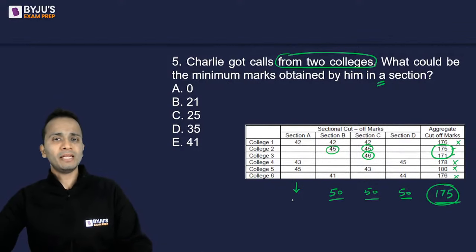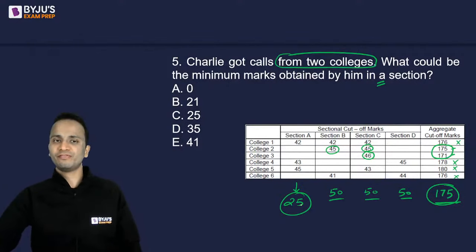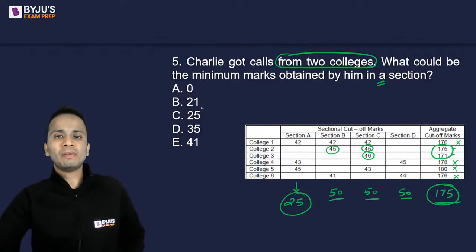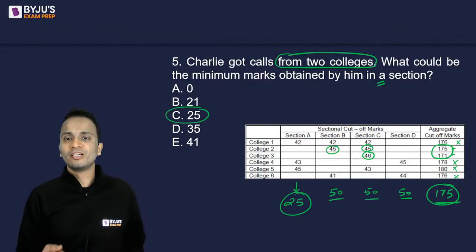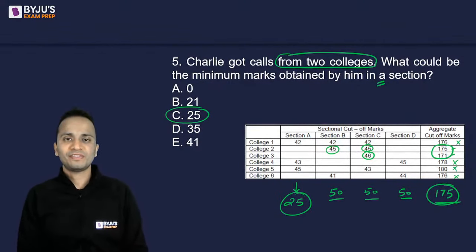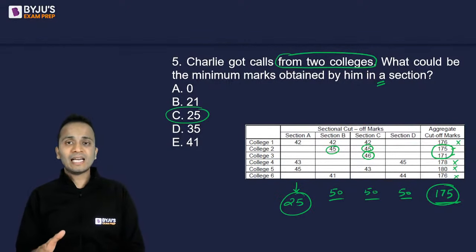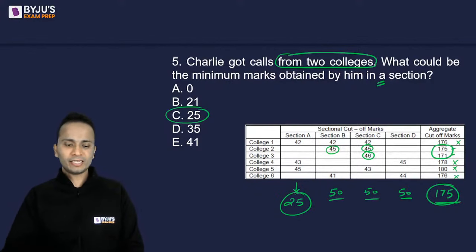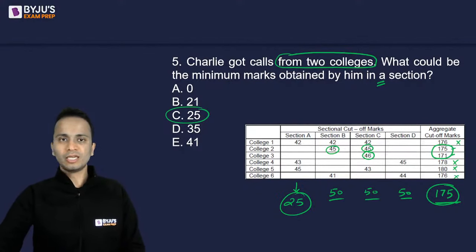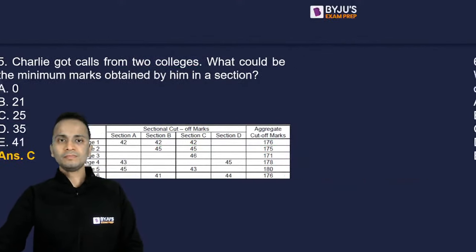So what is the minimum value that is left for section A? The minimum value left for section A is 25. So the minimum marks obtained by this person in a particular section will be equal to 25, right? Understand the approach that I am taking. Okay, all right. Let's move on to the last question for the day.